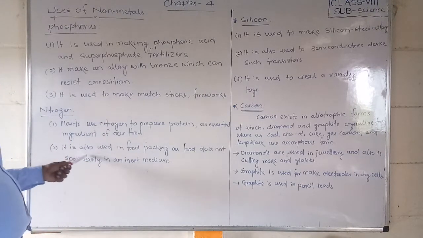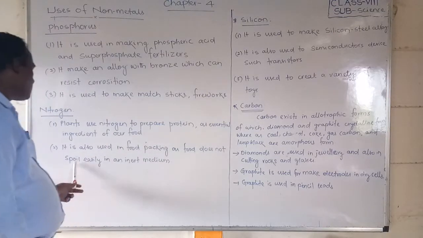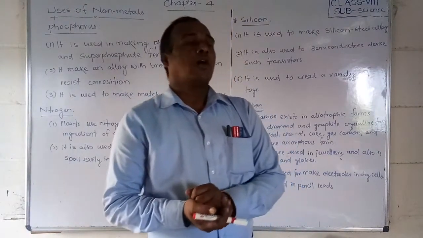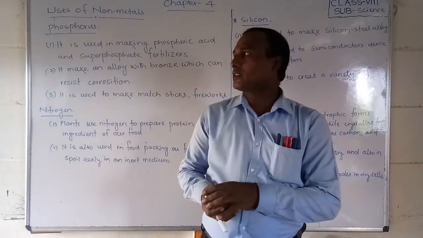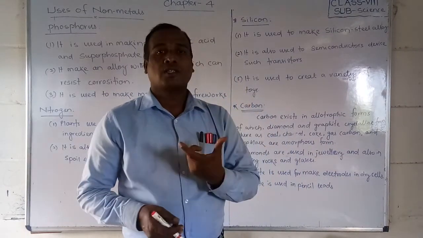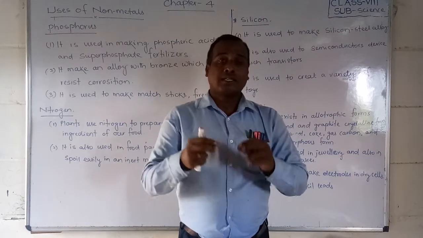Next, it is also used in food packing, so that food does not spoil easily in an inert medium. Students, you have eaten chips packets, and inside there is air like bubbles.